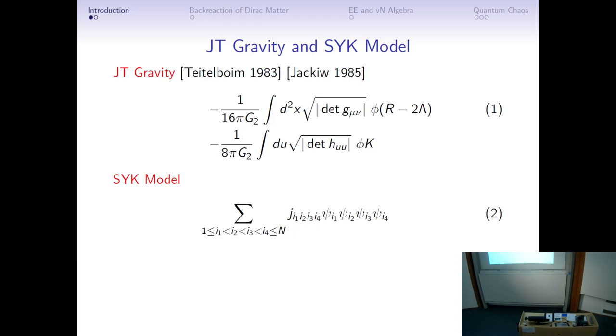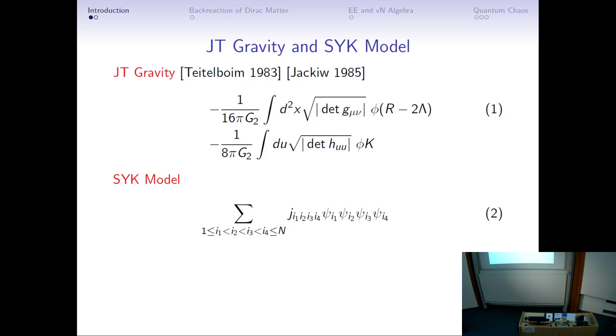However, JT gravity is a toy model. This name of JT gravity is named by Jackiw and Teitelboim. And this theory's boundary description is the Schwarzian theory at the low energy level and the large N limit. And this SYK model is a quantum mechanics model, 0 plus 1 dimension. And these fermion fields are the Majorana fermion fields, and this J provides a random all-to-all coupling constant to each fermion field, and this J also follows the Gaussian distribution. And this N is the number of Majorana fermions.